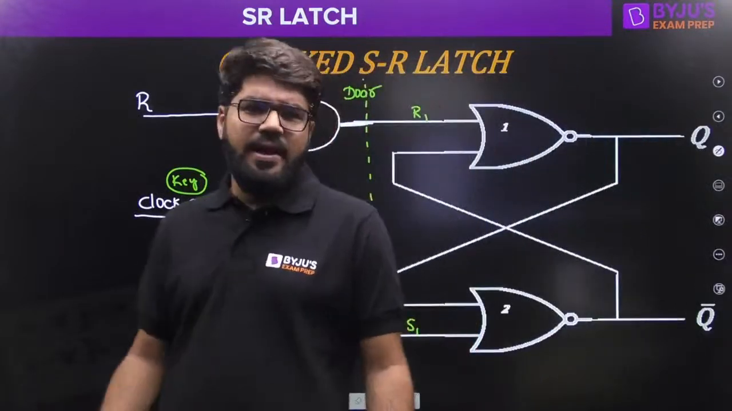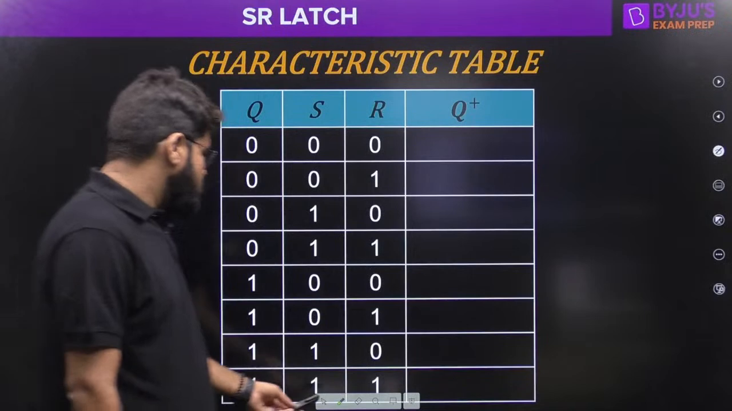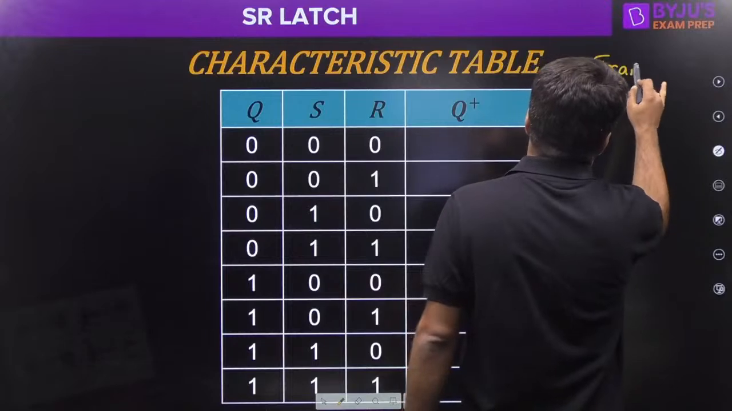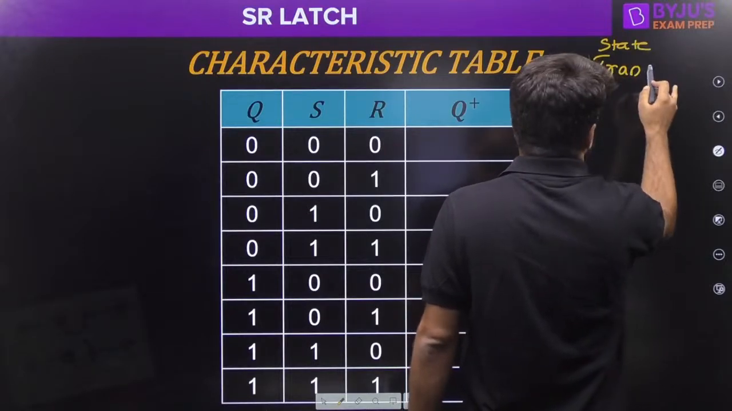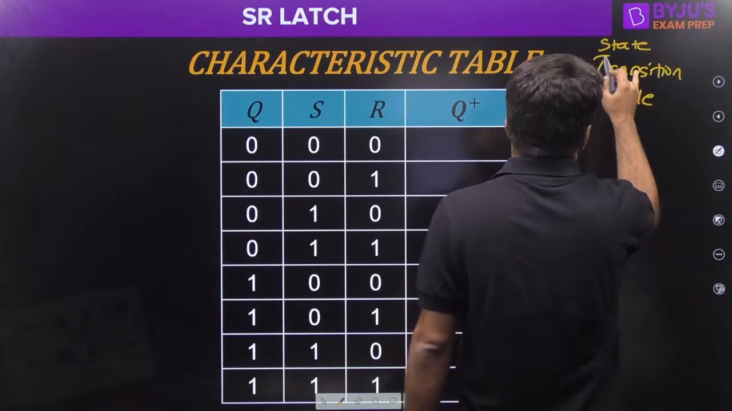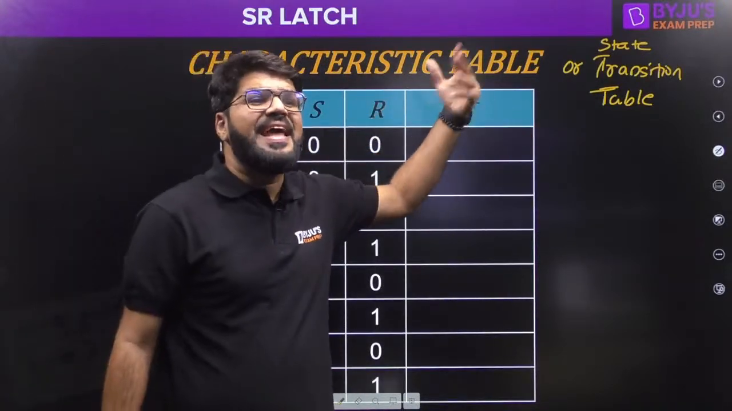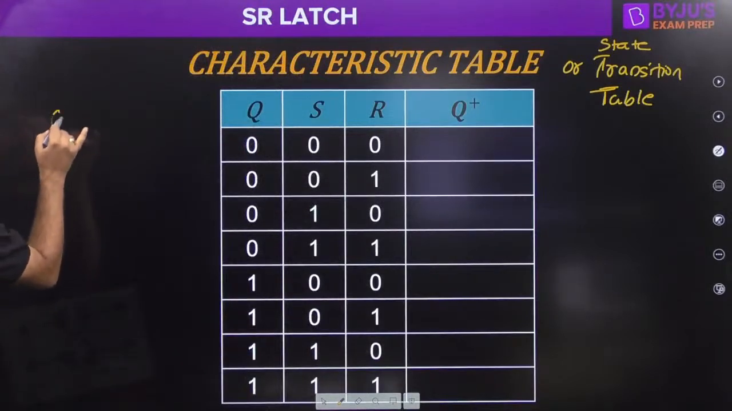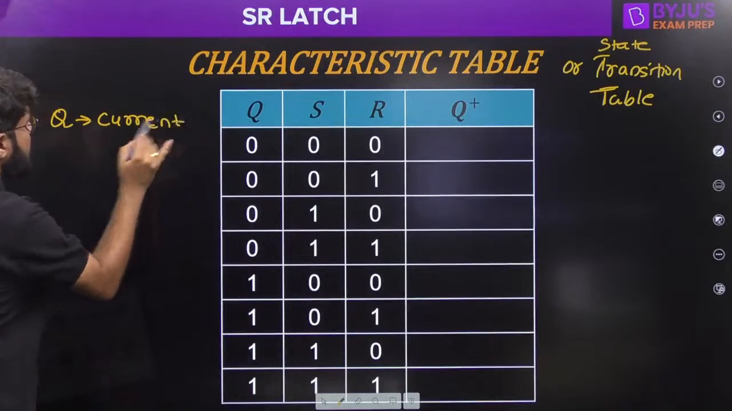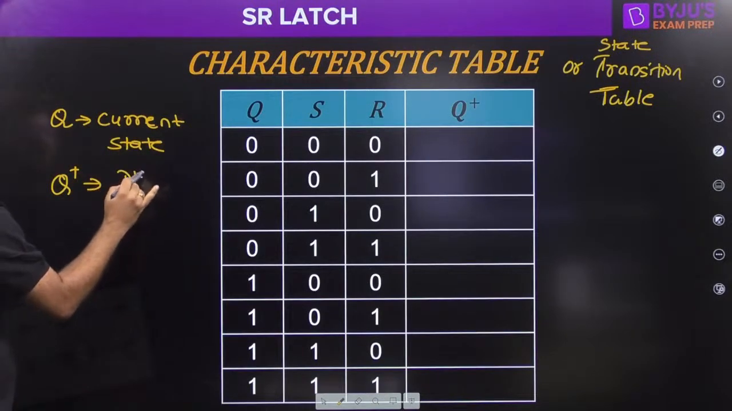Now a quick equation and the final characteristic table of this SR latch. We also call this characteristic table the transition table, or state transition table. Now we know that Q is the output, and we call Q plus the next output. What is the meaning of Q here? Q means the current output, the current state of the latch. So Q plus means the next state of the latch.